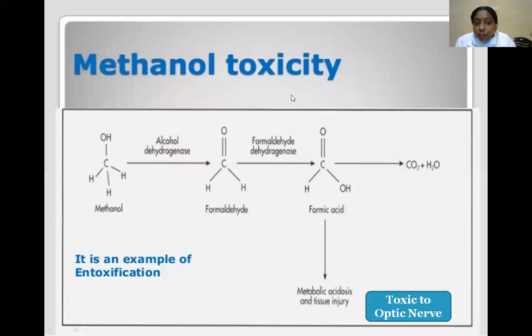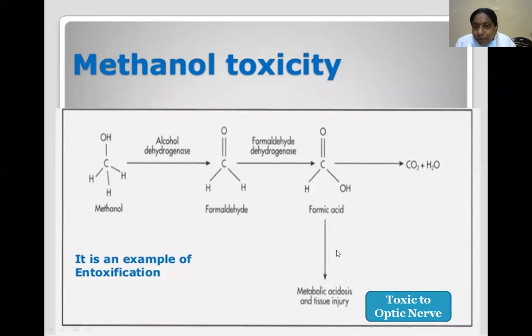Next, methanol toxicity. Methanol, in the presence of alcohol dehydrogenase, is converted to formaldehyde. In the presence of formaldehyde dehydrogenase, it is converted to formic acid. Formic acid is the main cause of metabolic acidosis and tissue injury, and is toxic to the optic nerve.